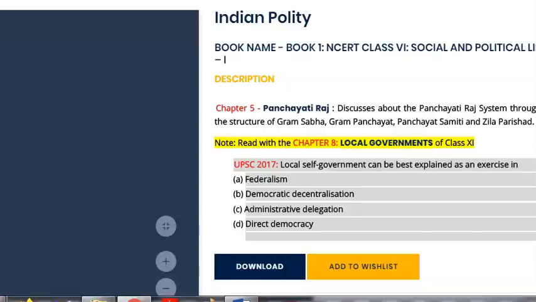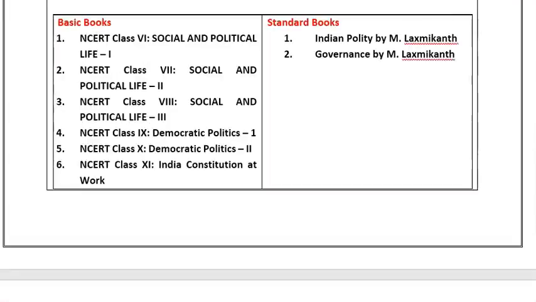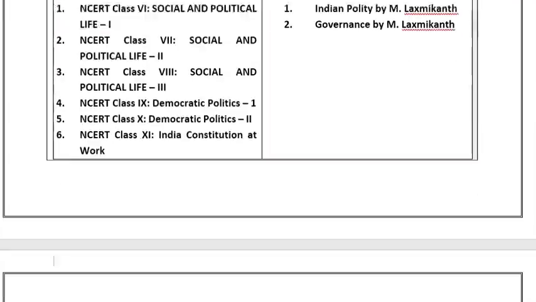Apart from that, we have also mentioned the linkage. That means if you are reading the class 6 Panchayati Raj system, then you should also read chapter 8 of class 11, that is local government. So we have provided the linkage also, so that in one flow you will be able to understand the Panchayati Raj system by reading the chapter from class 6 as well as from class 11. And similarly, you can either download the book or you can add it to the wish list for later reference. Now after listing the books, we are showing you how to make notes from them.